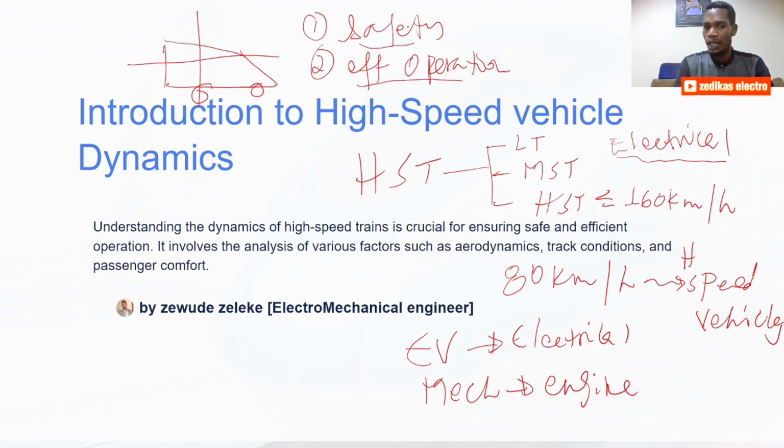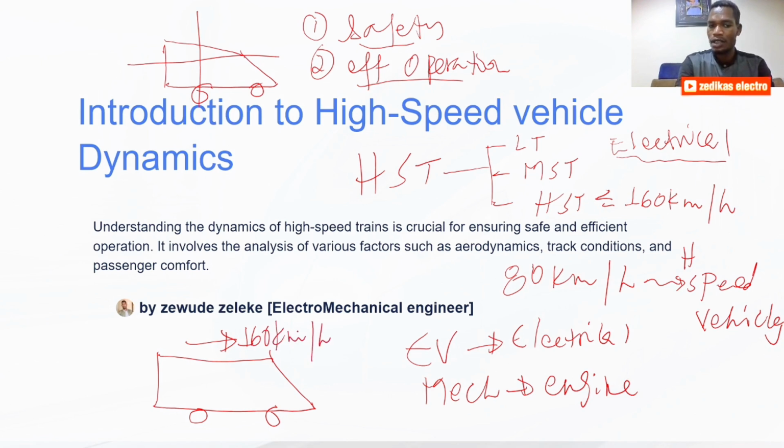To do that, the analysis factors are the aerodynamics condition, the track condition, and the passenger comfort. Look at the aerodynamics concept here. Let's say this is a high-speed vehicle. We have forward speed, as I mentioned, of 160 km/h.